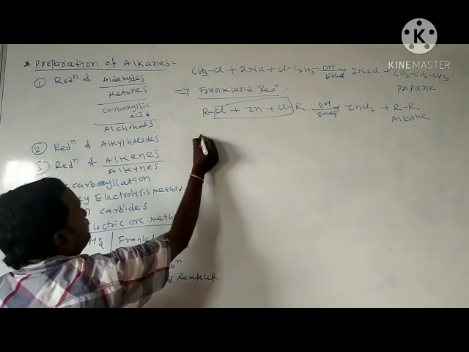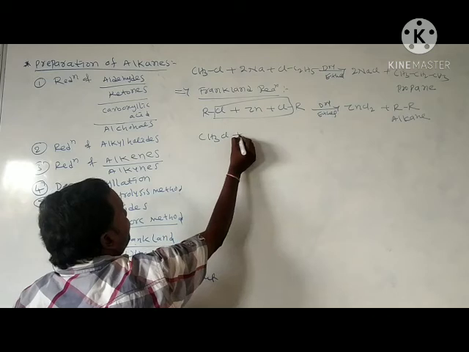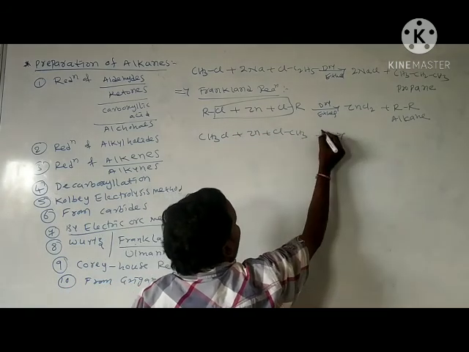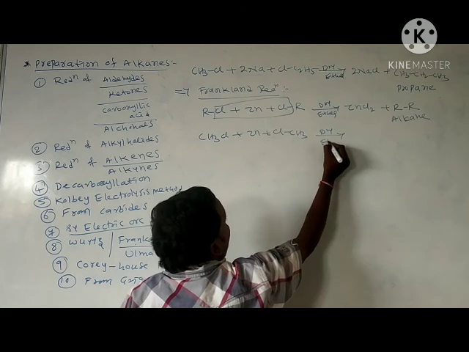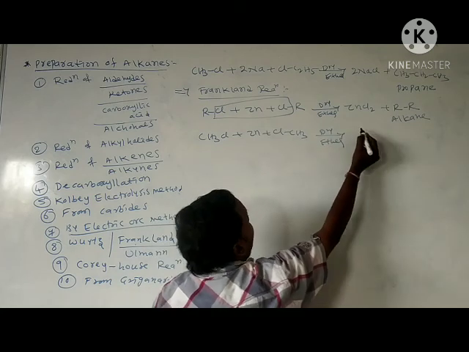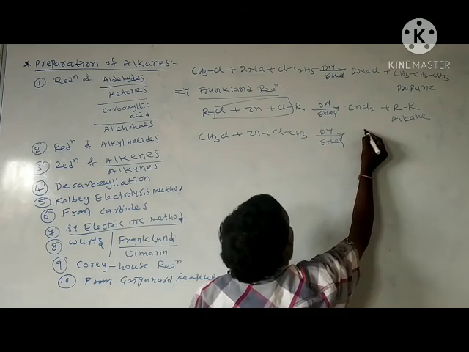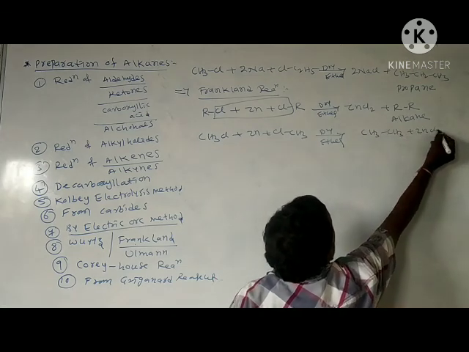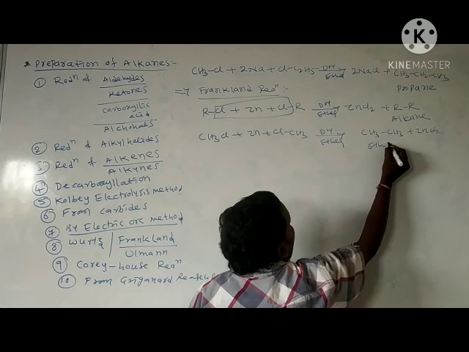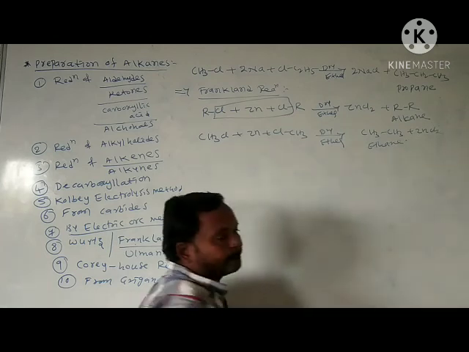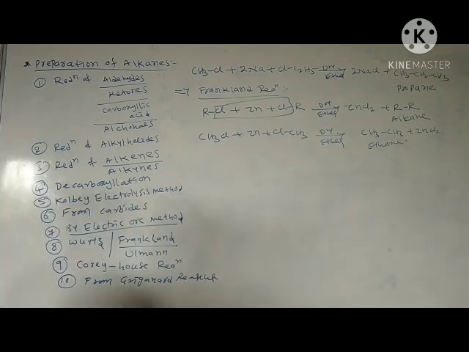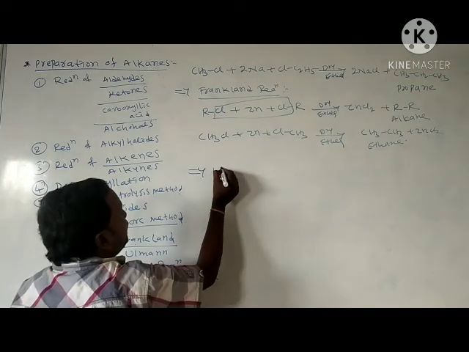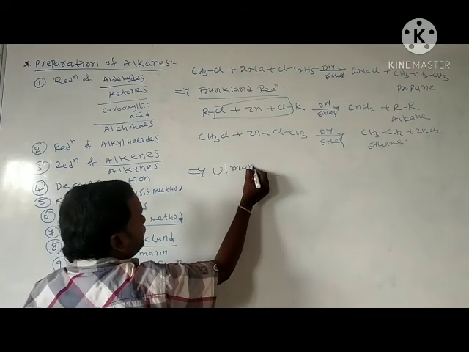Next, here I am taking one example: CH3Cl, zinc, CH3Cl in presence of dry ether forms here CH3CH3 plus ZnCl2. This we call ethane. Okay. Next, one more reaction, Ullmann reaction.